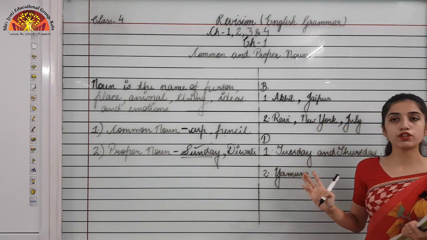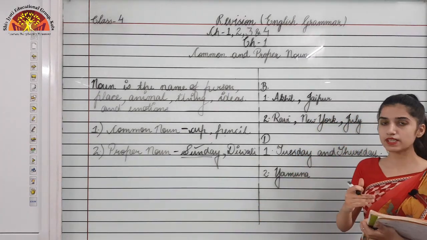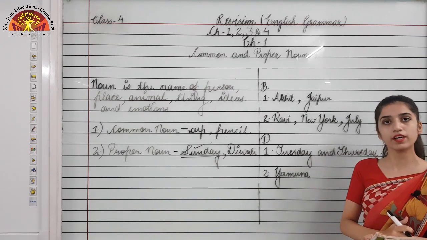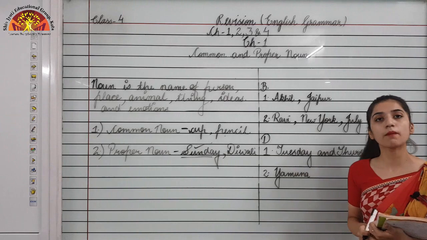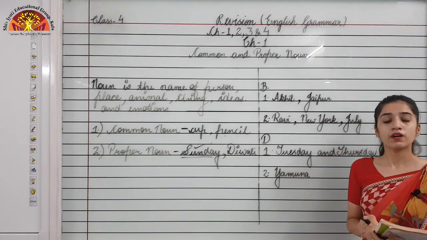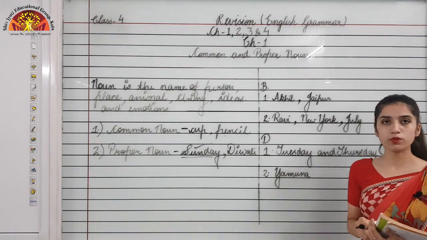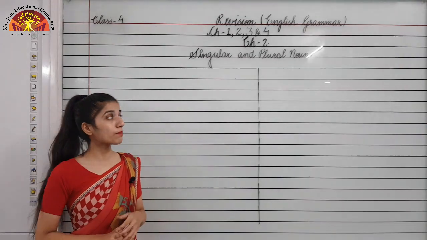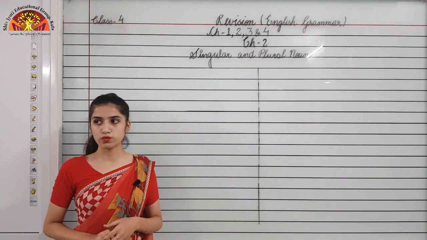Now this was the revision of chapter number 1. For the rest you can see your book on page number 1, 2 and 3, you can find this chapter in your book. Now we will move to chapter number 2, that is singular and plural nouns. Now we will revise chapter number 2, that is singular and plural nouns.